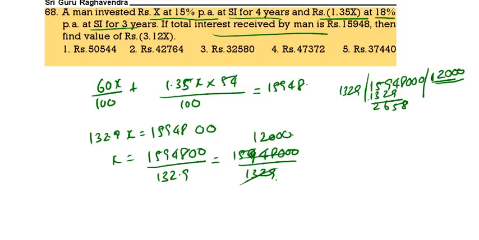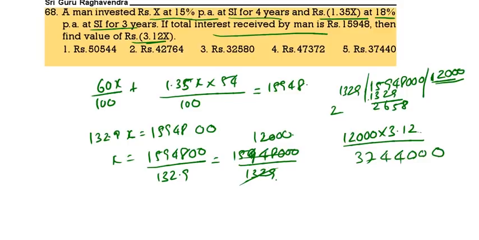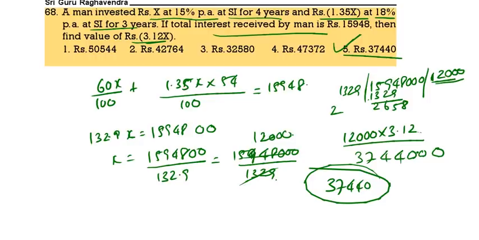Then find the value of 3.12x. 12,000 into 3.12. How to do the calculation? See 312 into 12. 12 2s are 24, 12 1s are 12, 14, 37. Again 3 zeros. Keep the point after 2 places. It is 37,440. Option 5. Next.